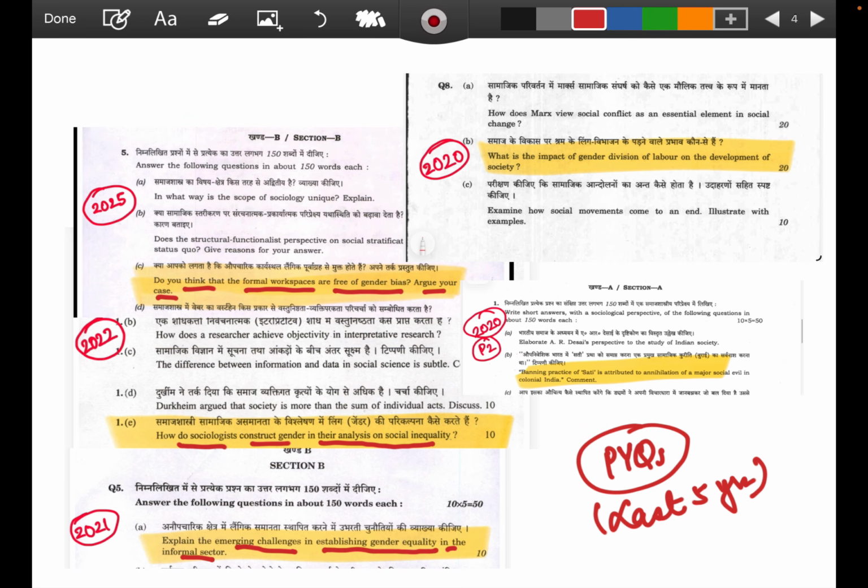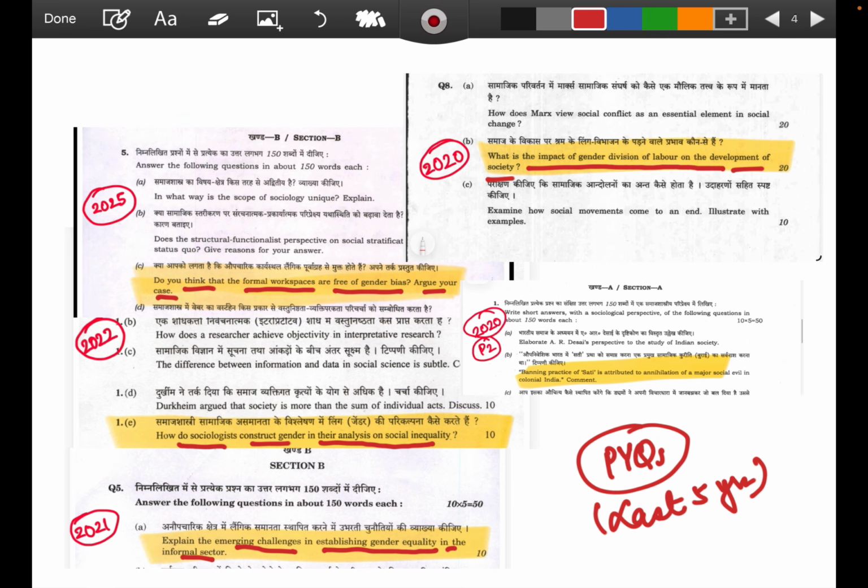In 2020 also: what is the impact of gender division of labor on the development of society? Again, the same kind of thing. With the division of labor, the word gender has been interlinked and asked, along with the development of society. So these are the direct questions which have been asked with the word gender.